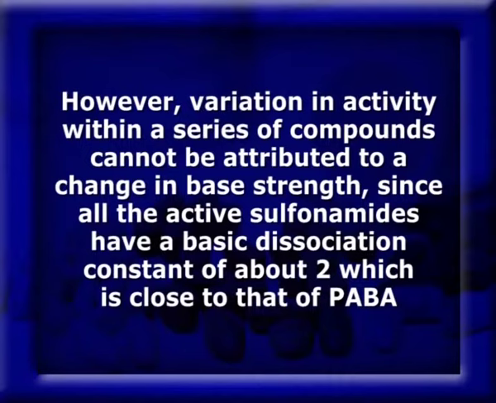However, variation in the activity within a series of compounds cannot be attributed to a change in basic strength, since all the active sulfonamides have a basic dissociation constant of about 2, which is close to that of PABA.